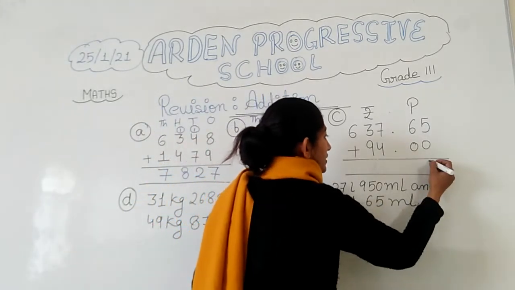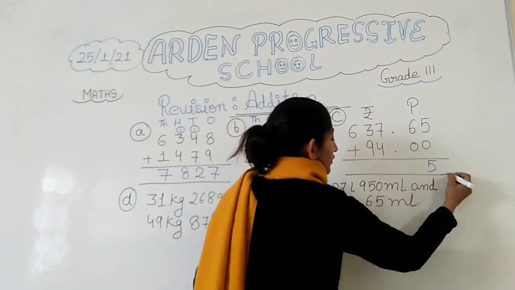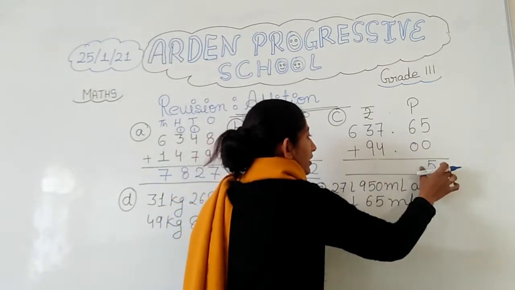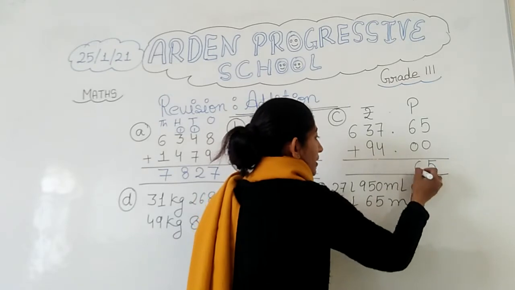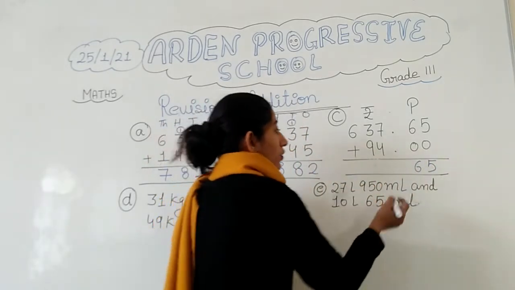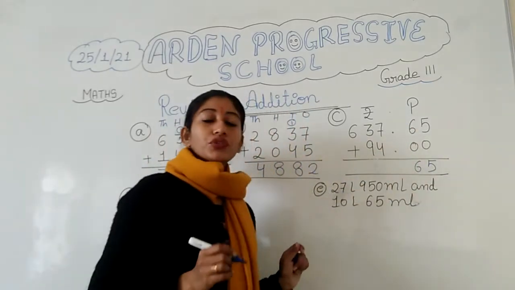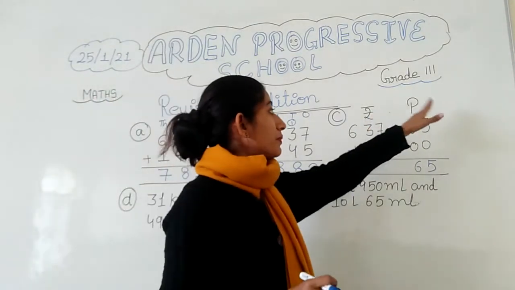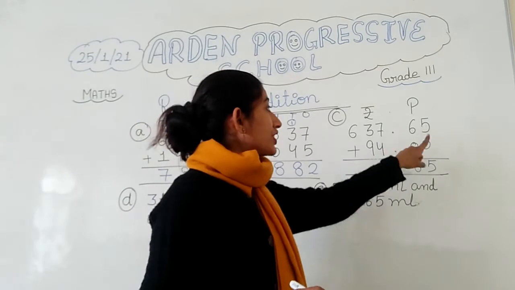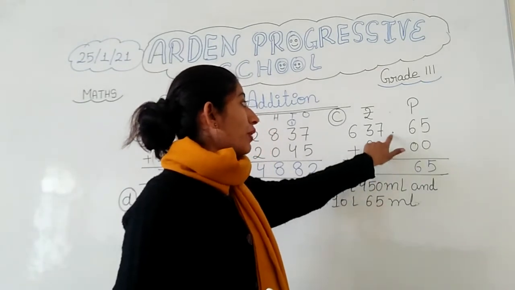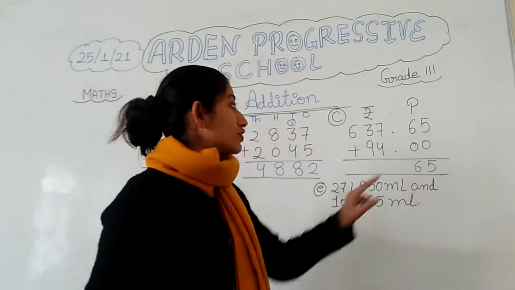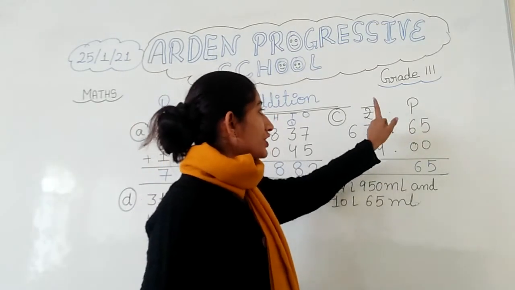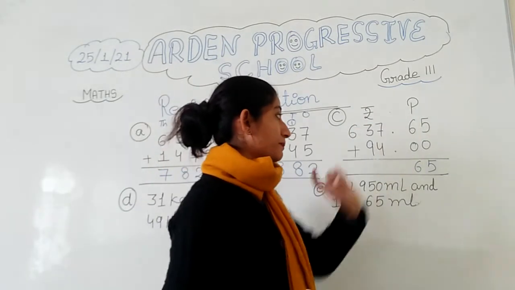5 will come as it is, because we have to add 0 and 0. Adding 0 means nothing, we are not adding anything. So simply 5 will come here and 6 will also come as it is. I have told you in previous videos how, in the case of rupees and paisa, we differentiate between them. We put a point, or we can say a decimal. So we put this decimal point here, and in this way we differentiate between the rupees and paisa.